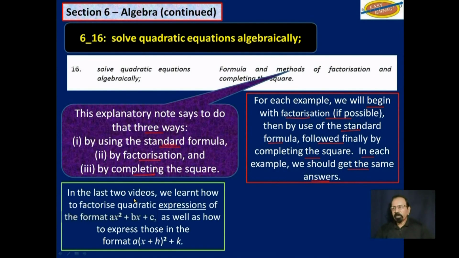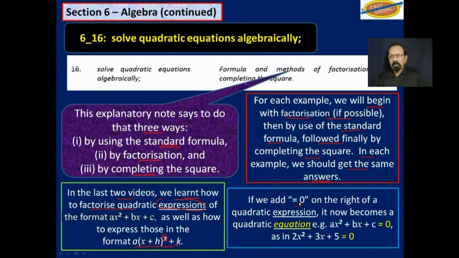In the last 2 videos, we learned how to factorize quadratic expressions of the format ax squared plus bx plus c, as well as how to express those in the format a times (x plus h) squared plus k. If we add equals 0 on the right of the quadratic expression, it now becomes a quadratic equation.